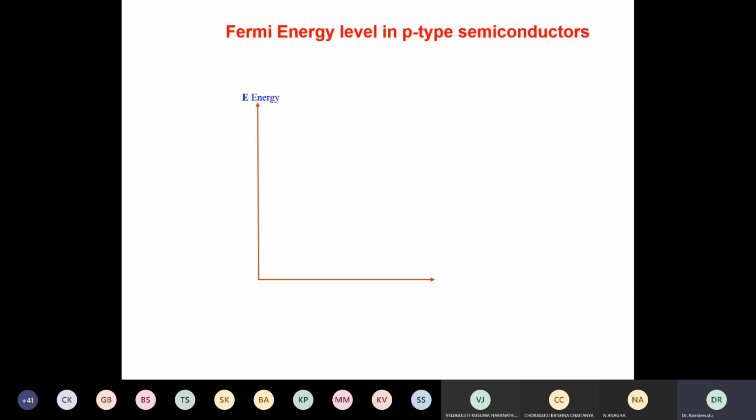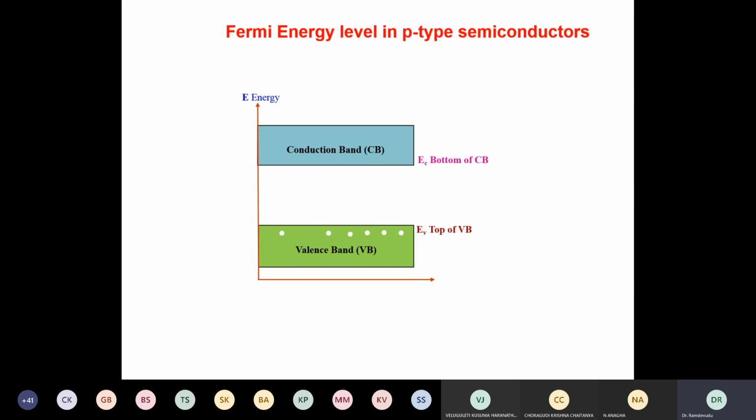In p-type semiconductors, we know that holes are the majority charge carriers. Therefore, the number of electrons in the conduction band is less, and they are only few, and I have more holes as majority charge carriers. These holes are created because of the addition of trivalent impurities.